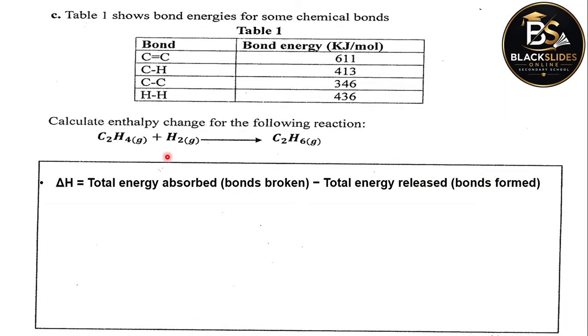Remember that bond breaking is an endothermic process, meaning that these need energy input for them to have their bonds broken down, and bond forming is exothermic, meaning energy is released when bonds are forming. So the difference in heat content of the reactants and the heat content of the products is going to give us the enthalpy change.